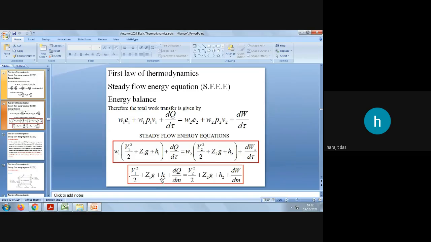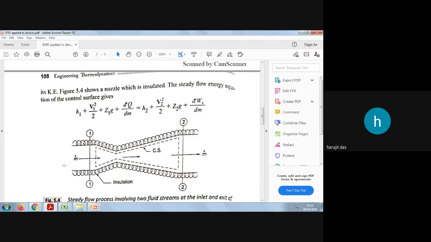You can see in this equation that there is no mass related term, because whatever mass is entering, that same amount of mass is leaving. There is no change in mass inside the steady system. Then dq by dm: nozzles and diffusers are basically insulated, so dq by dm is whatever heat is transferred to the system or produced by the system.